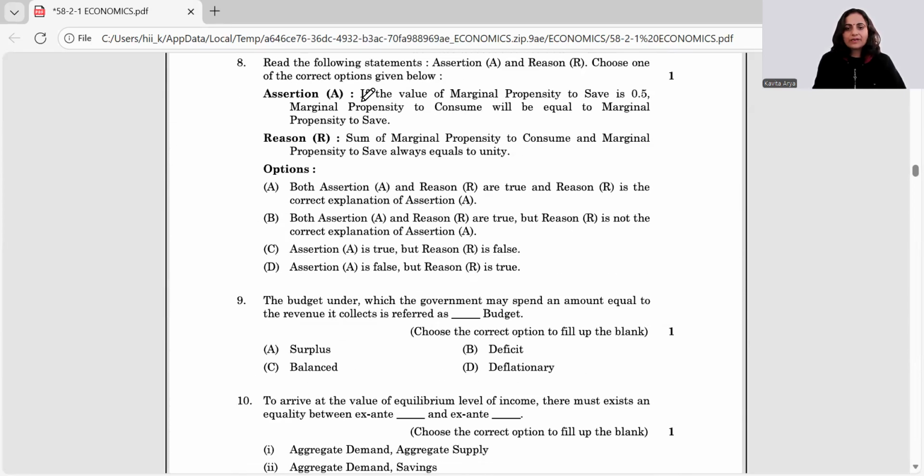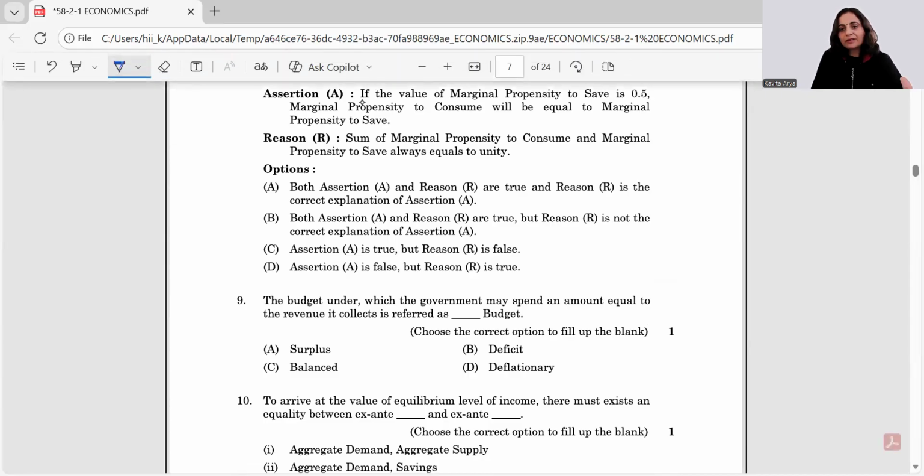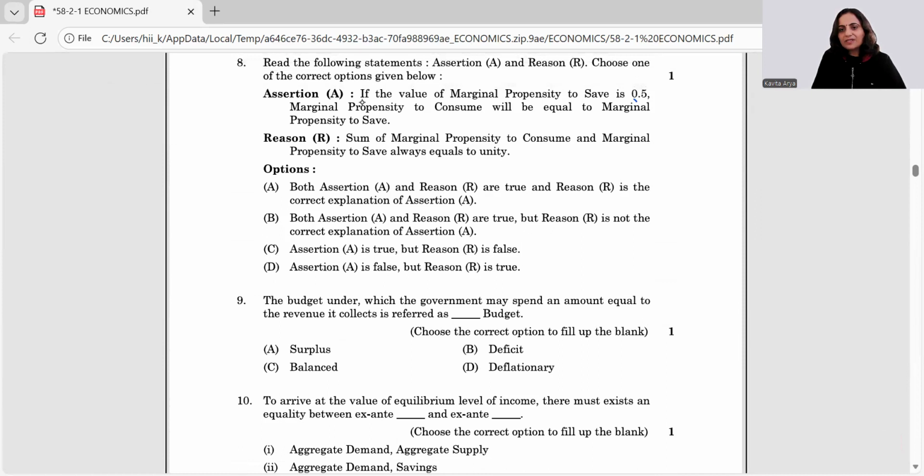Again, assertion reasoning question. If the value of MPS is 0.5, the MPC will be equal to MPS. We know that sum of these two make 1. So if one is half, the other would also be half, right? If one is 0.5, the other would also be 0.5 to make it 1. So this is correct that here in this very special case, MPC is again going to be 0.5. Sum of MPC and MPS always equals to unity. Yes, this is the reason which I said. So this is true, and this is reason to the assertion. My answer is A here.